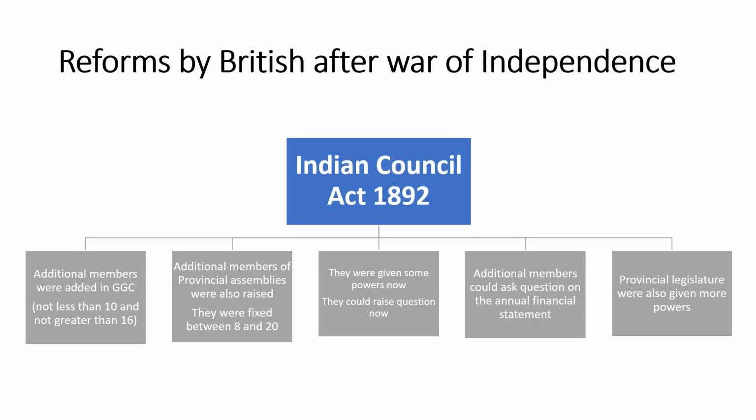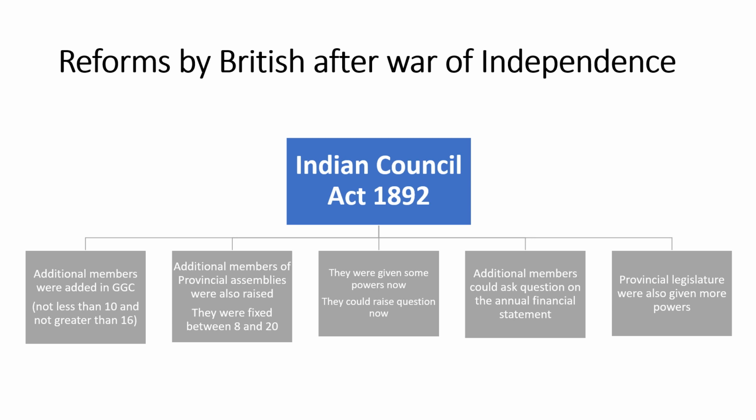Now here once again is the chart of the Indian Councils Act 1892. Let's see what they did. Additional members who were added in the Governor General's Council in 1861 were now raised to 10 and should not be greater than 16. Additional members of provincial assemblies were also raised. They were fixed between 8 and 20. They were given some powers this time.